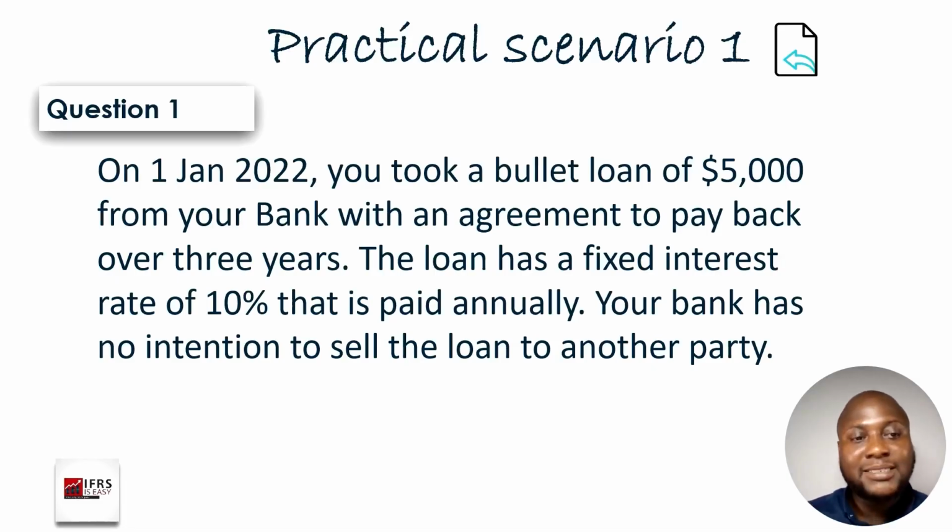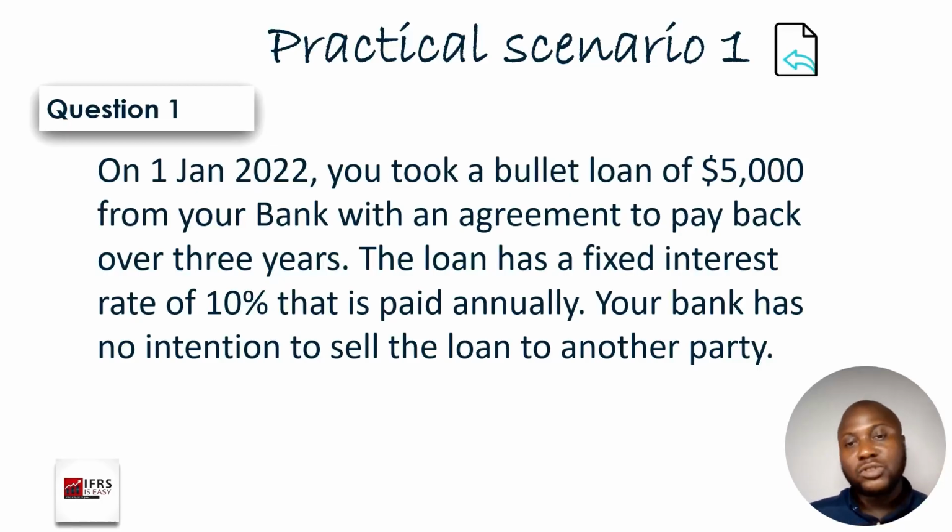So here it is asking us to draw out an amortization table that addresses this scenario. So remember, on 1 January 2022, you took a loan of $5,000, which is for 3 years, and the loan has a fixed interest rate of 10% that is paid annually. Your bank has no intention to sell the loan to another party. So how do you treat this on an amortization table?